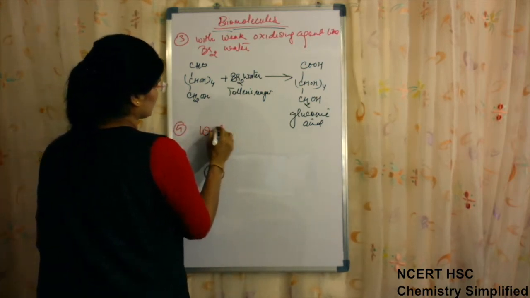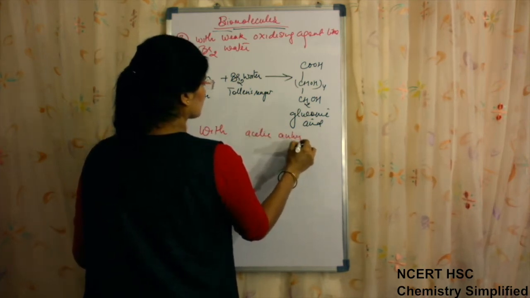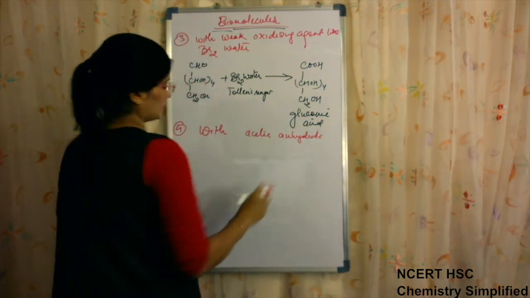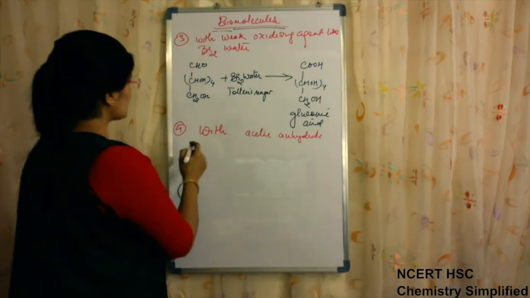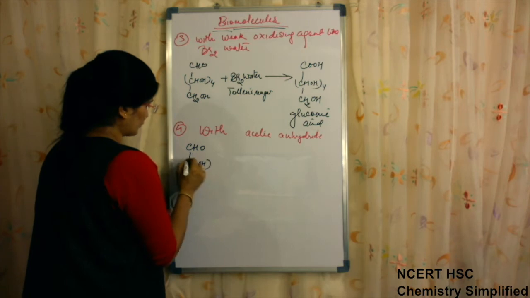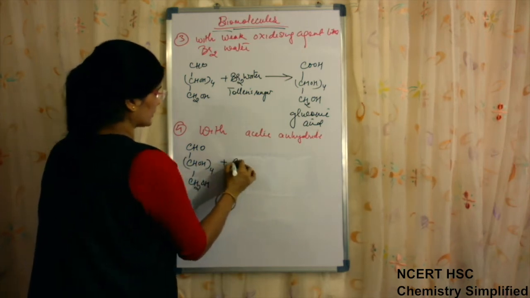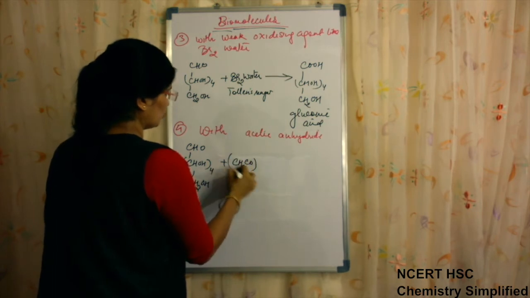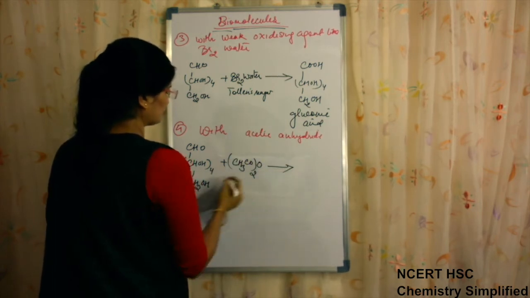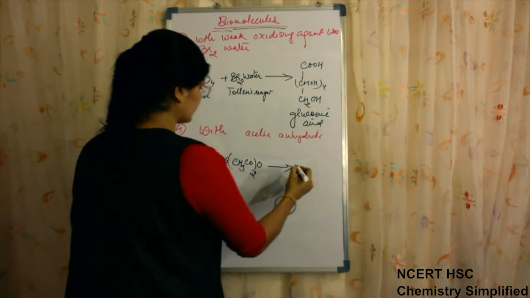with acetic anhydride. When glucose was made to react with acetic anhydride, CHOH whole 4, CH2OH, (CH3CO)2O, 5 molecules were taken.